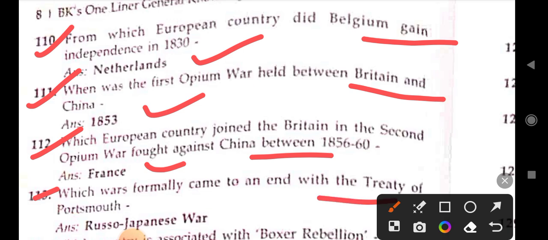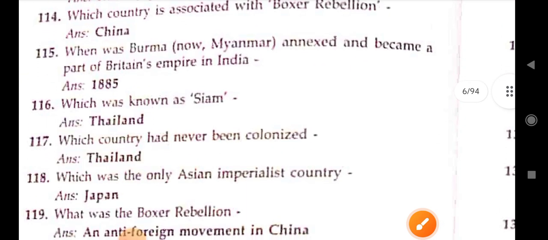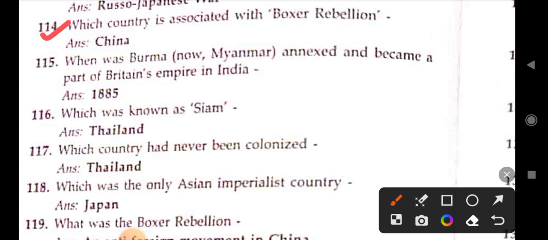Next. Which war formally came to an end with the Treaty of Portsmouth? Russo-Japanese War. Next. Which country is associated with the Boxer Rebellion? China. When was Burma, now Myanmar, annexed and made a part of the British Empire in India?